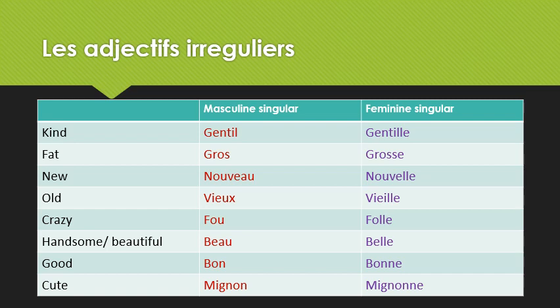Next, nouveau and nouvelle. Vieux and vieille. Fou and folle. Then next, beau, it changes to belle. Bon and bonne. And lastly, mignon, mignonne. So as you can see, these adjectives are not following any specific rule to change to the feminine form. That is why these are the irregular adjectives.